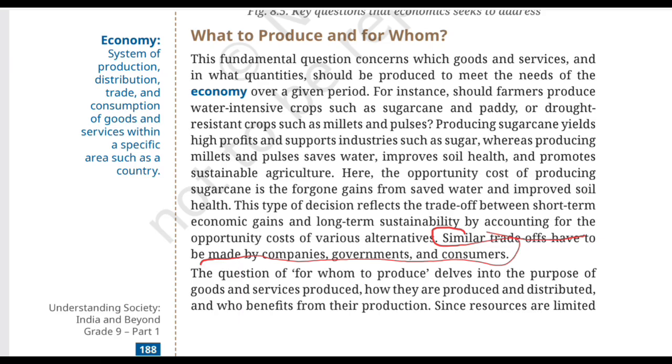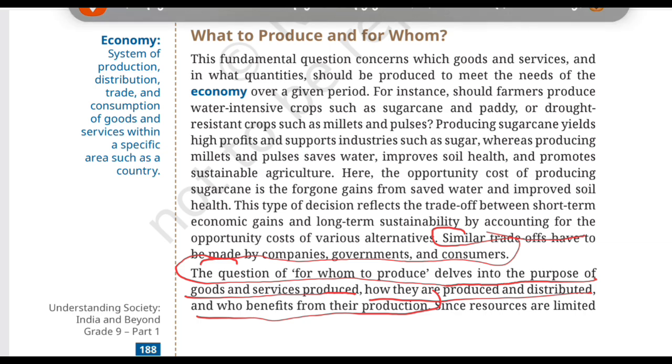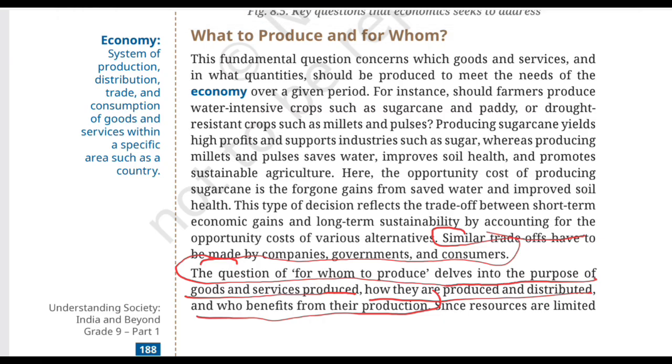And this is where the textbook gives us a very relatable example. The question for whom to produce delves into the purpose of goods and services produced, how they are produced and distributed, and who benefits from their production. So, this question is basically asking who will use or benefit from what is produced. Okay, a producer doesn't simply make something or hope that someone buys it. They think about who the consumers are, what they need, what they can afford, how the product should be designed, how it should be distributed, or for whom to produce.